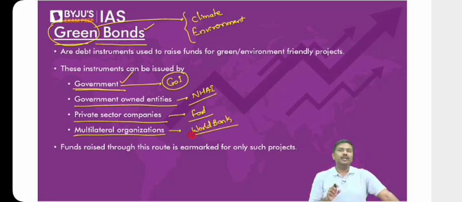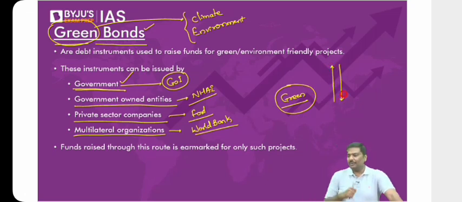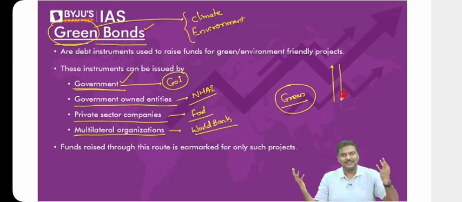Now, next point. Follow this point very carefully. Some of you will be confused. Imagine you're going to issue a green bond. Would you want to borrow from the market at a higher rate of interest or a lower rate of interest? What should make sense to you? You should be able to borrow at a lower rate of interest.